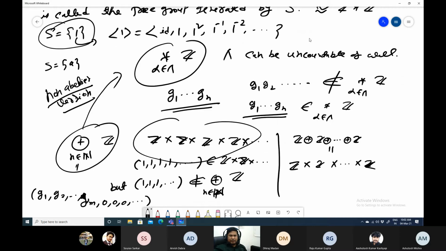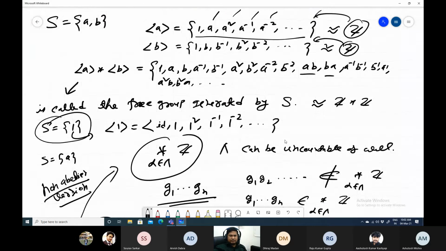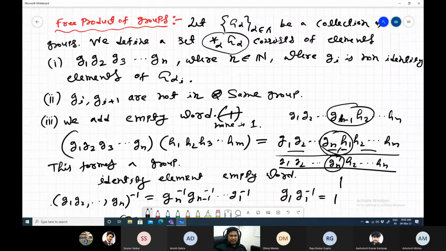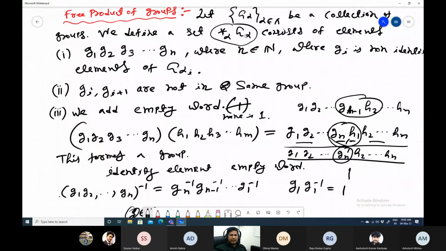The main thing you have to remember is that for a free product of groups, we are taking the elements which consist only of a finite product of these, and these are just notations. That means there is no relation between G1 and G2, and these are not numbers, there is no operation there. We are giving some notations. For an example, we are writing Gn inverse ... G1 inverse. This is just a notation to understand that G1 inverse times G1 will vanish.